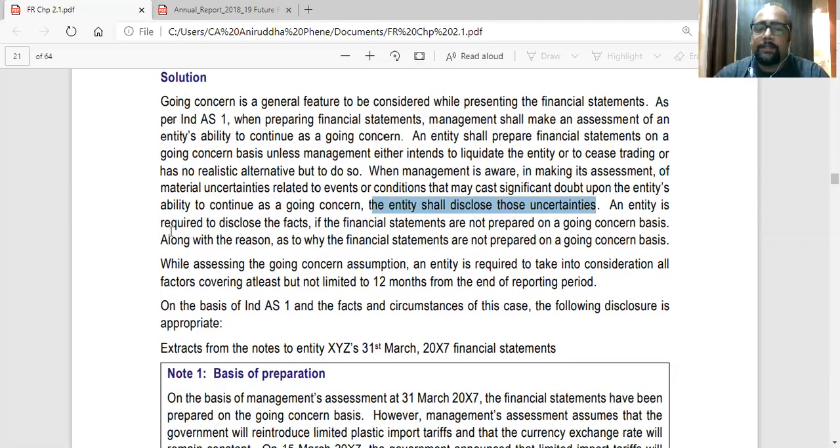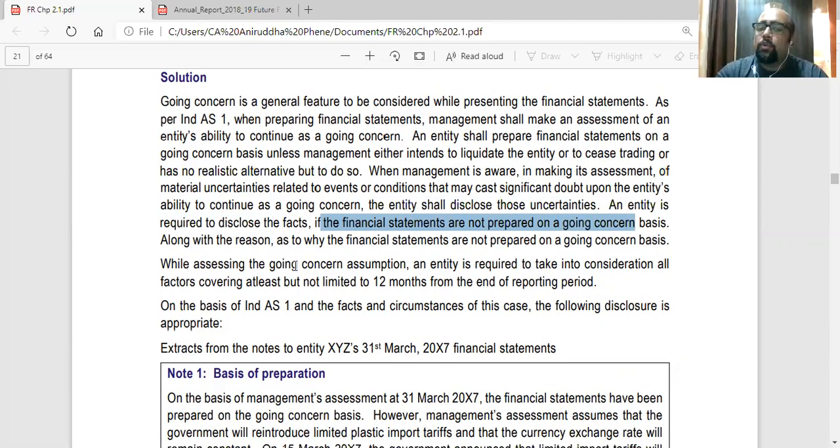An entity is required to disclose the facts if the financial statements are not prepared on a going concern basis. So taking the situation into consideration, they have to say whether we are preparing the statement as per going concern or not, along with the reason why they are not. If they are not on going concern, then why they are not? What is the reason you are not a going concern anymore?